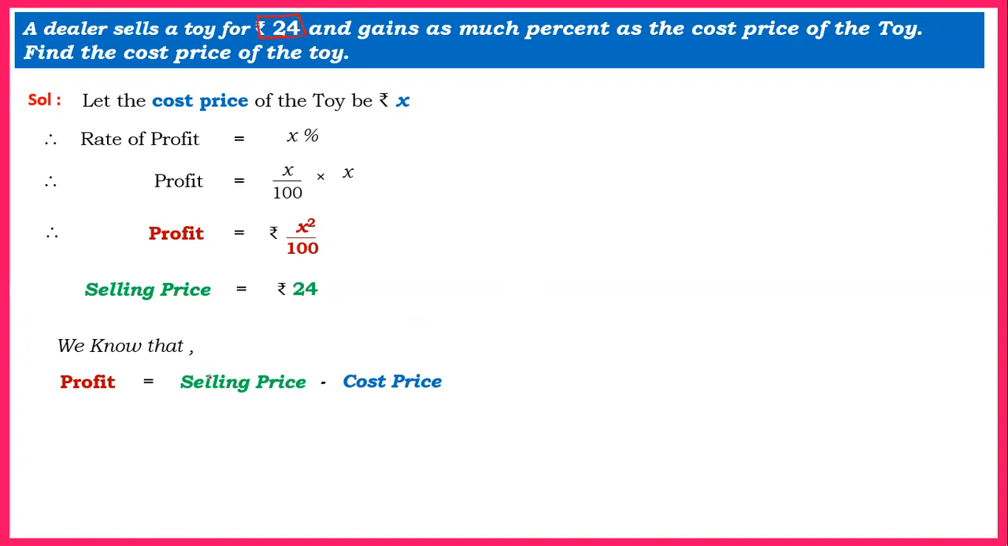That means profit here, if it is in maroon color, it is in maroon here. So follow that. Profit, if you see, is given here, which is x square upon 100. So in the place of profit, I will substitute x square upon 100 is equal to selling price, which is 24, which was given directly to us, minus cost price, which is x, which we have assumed. Now, as simple as that, we just need to solve this equation now, students.